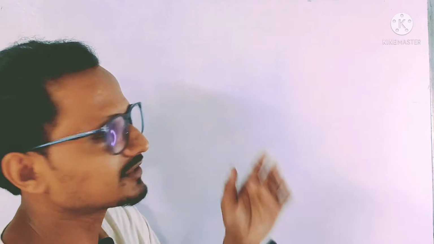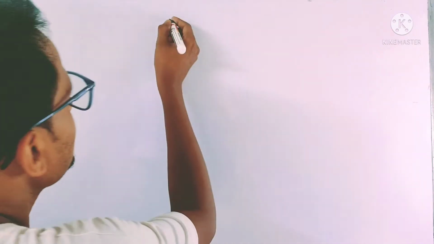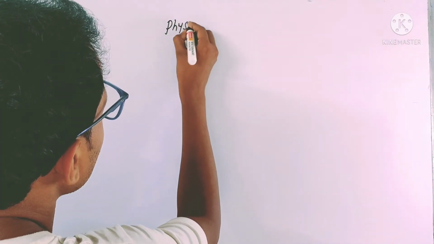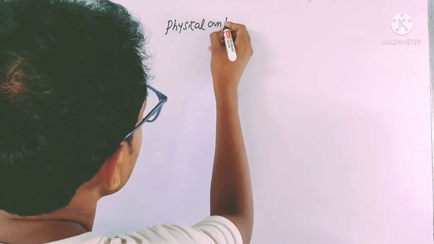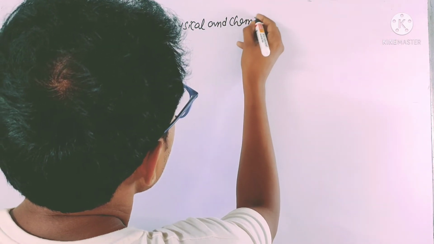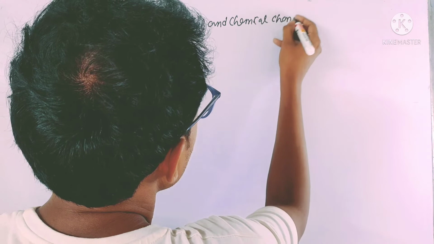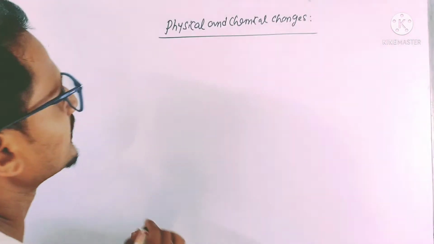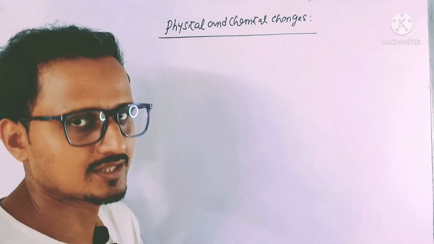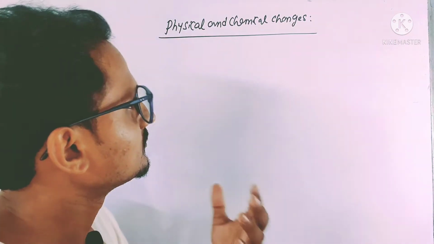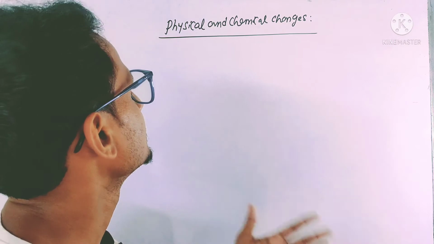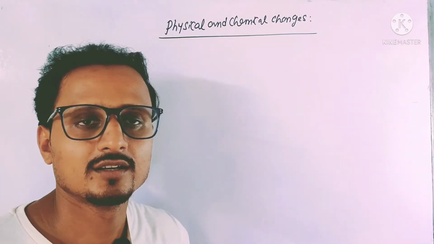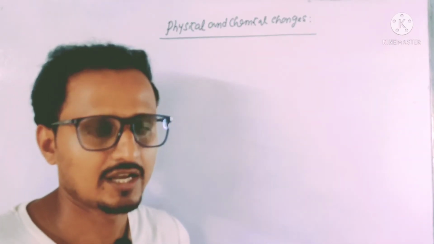Now today I will start the physical and chemical change. It is a very important chapter from the class 9 book. Physical and chemical changes. This is only for class 9 students, those following the class 9 book. So what is chemical change and what is physical change?